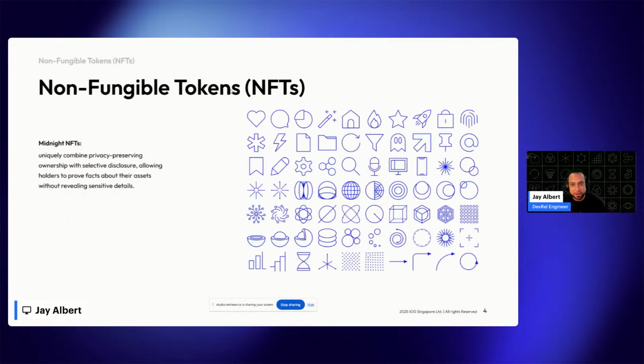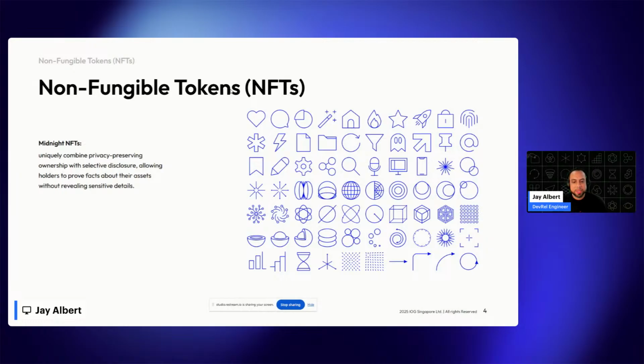Non-fungible tokens. If you're not familiar, a non-fungible token is a unique digital asset on a blockchain. So unlike a cryptocurrency where you can exchange one for another, and it doesn't necessarily matter which one you have, each one of these items is unique. They may represent a piece of art. They may represent you owning a watch or a house. So these are unique items and they need their own programs for this.